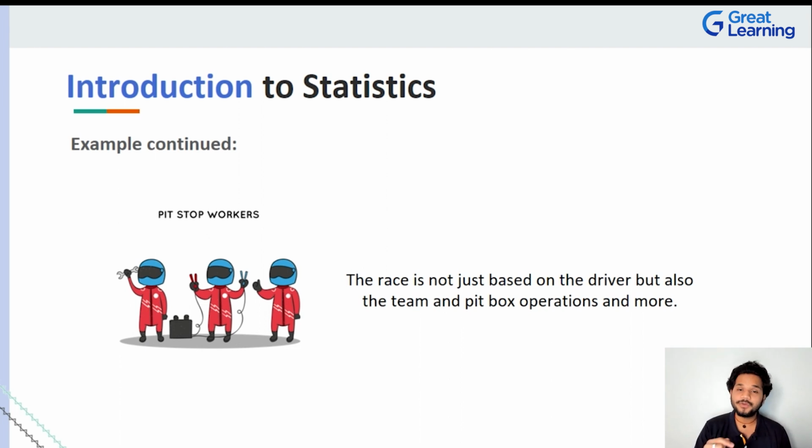Right? The point here for you to understand is that it is not just one or two numbers that will guide the entire race, the win or the championship, but there will be teams sitting at the circuit. There will be a huge team sitting at a fully occupied factory who are all data analysts, continuously churning the numbers to find out what are some of the possible outcomes of this race. Maybe the driver can win. Maybe the driver can come third. Maybe if there is a crash, then it can have a big dent in the world championship as well, right?